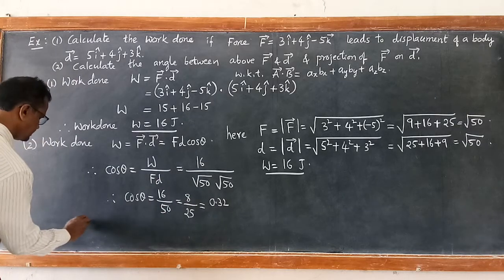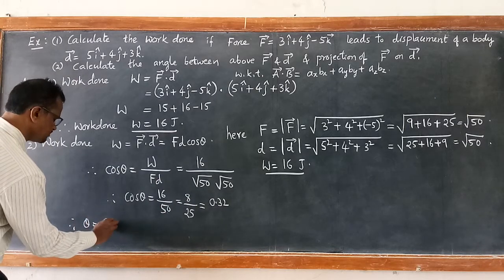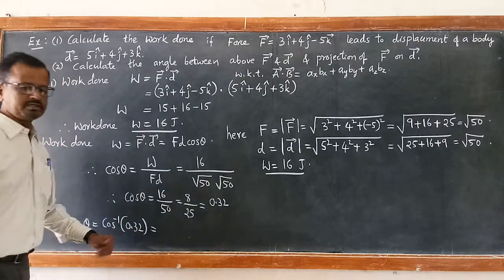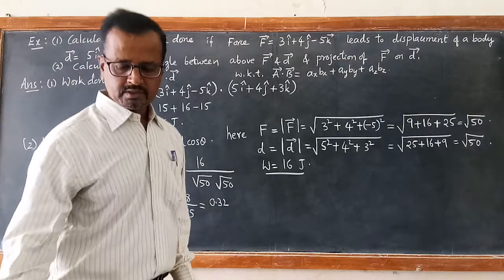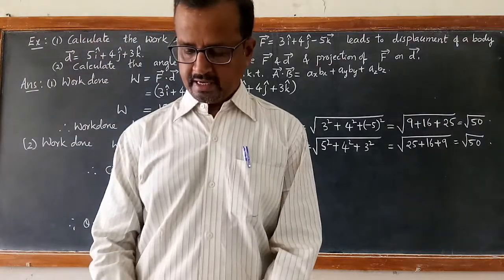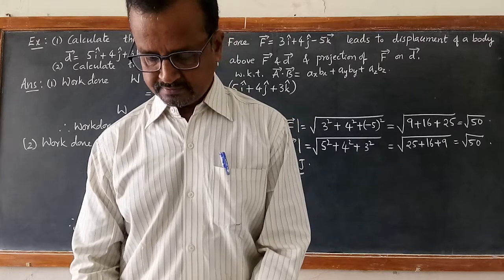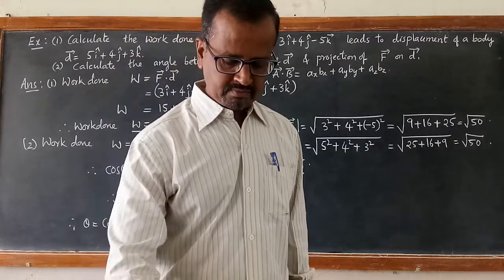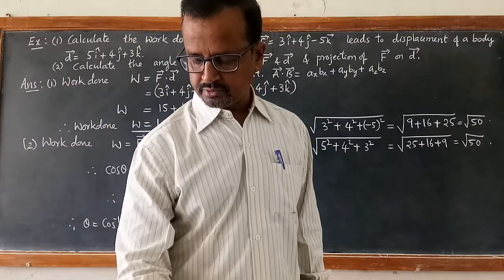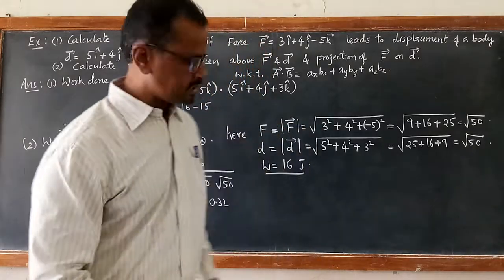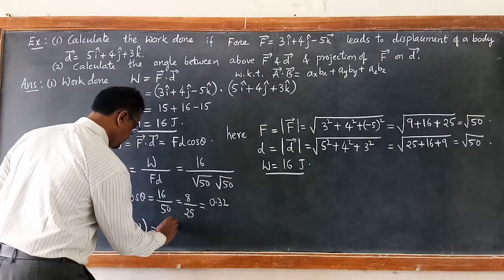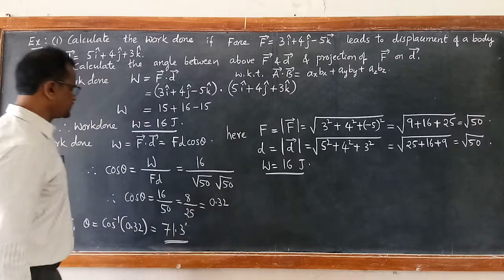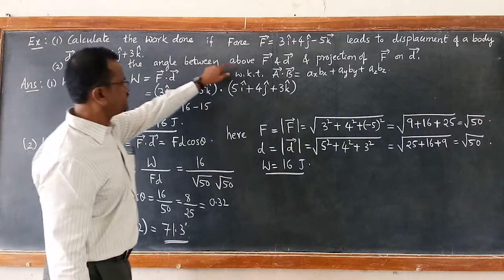Therefore, theta is equal to cos inverse of 0.32. So cos inverse of 0.32 you have to search from the table. So this is how we have to get the angle. Let me refer to the table. From the table, if you do the cos inverse of 0.32, it is going to be 71.3 degrees. So that is the angle between F and D.